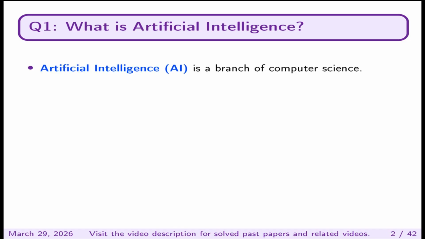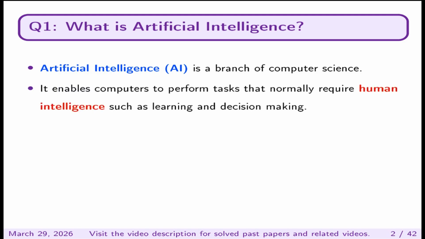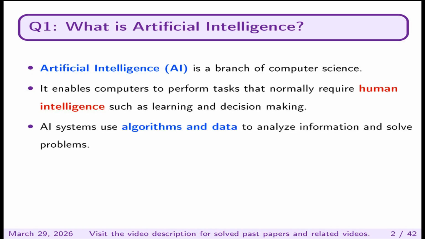Artificial intelligence, or AI, is a branch of computer science. It enables computers to perform tasks that normally require human intelligence, such as learning and decision making. AI systems use algorithms and data to analyze information and solve problems.